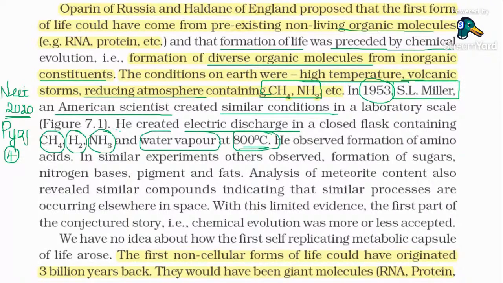There were two similar options containing methane, ammonia, hydrogen, and water vapor, at 600 degrees Celsius or 800 degrees Celsius, which caused confusion among many students since they did not pay attention to this temperature. But NTA will be focusing on each and every minute thing as well. And what did S.L. Miller observe? He observed the formation of amino acids, sugars, nitrogen bases, pigments, fats, etc.